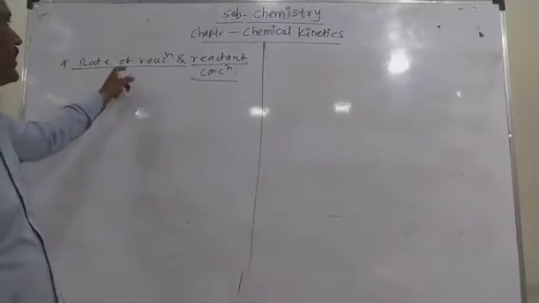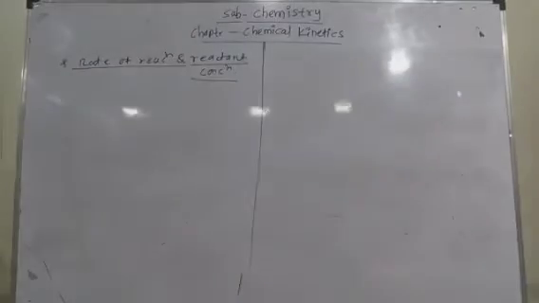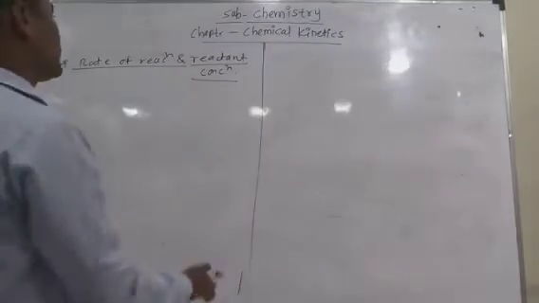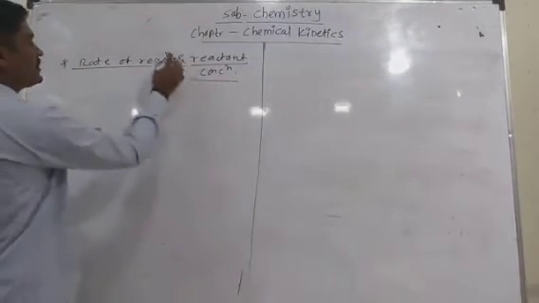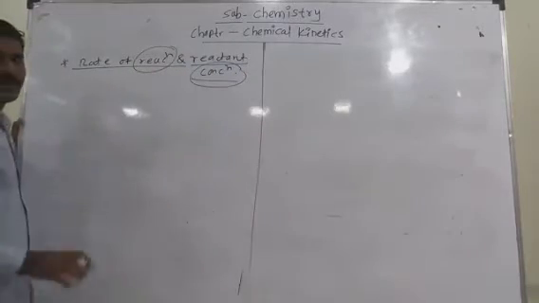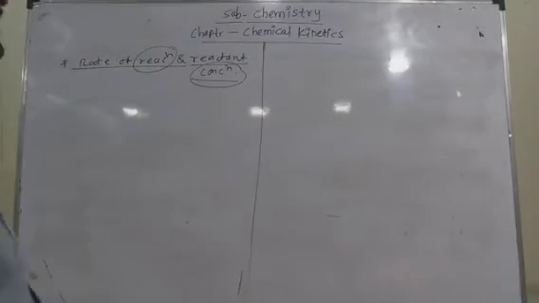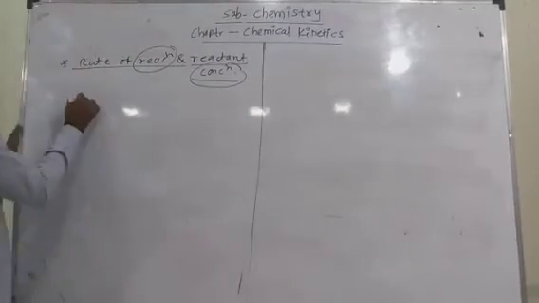So there is a relation between the concentration of the reactant and time, as well as the rate of reaction and the concentration. Both terms are there. That equation is known as the rate law equation, or it is called the simple rate law.